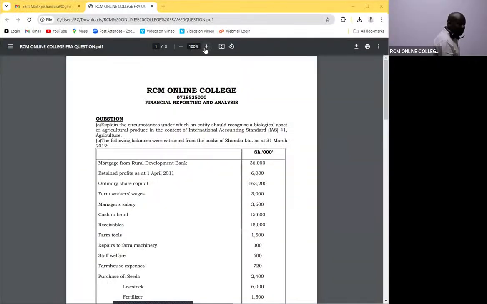Do we have the question paper, first of all? I shared it here. Is there someone who has been able to download it? Yes, we have the question paper. I also happen to have it here, but I don't want to share because when I share, you will not be able to see my board.